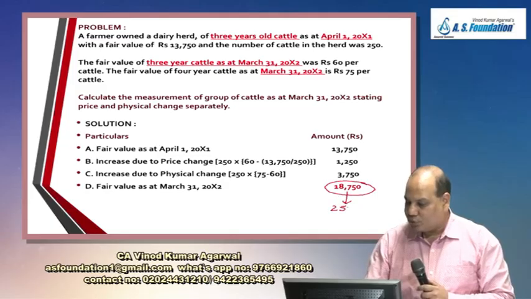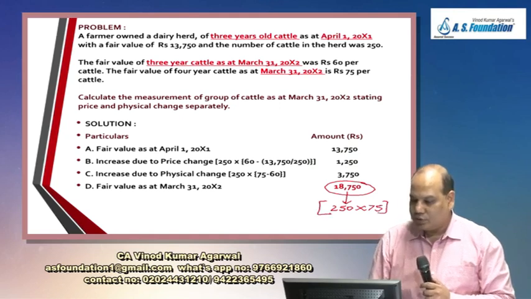It is simply 250 into 75. Just check 250 into 75.